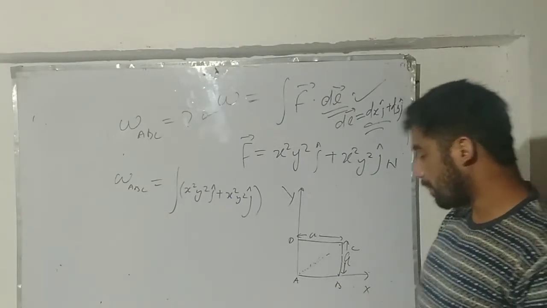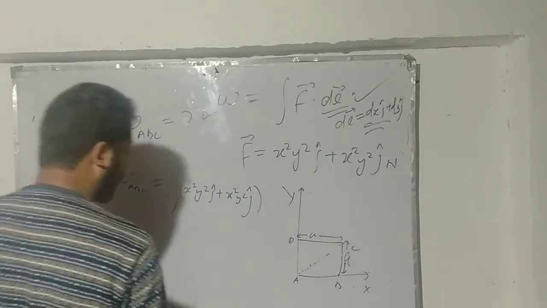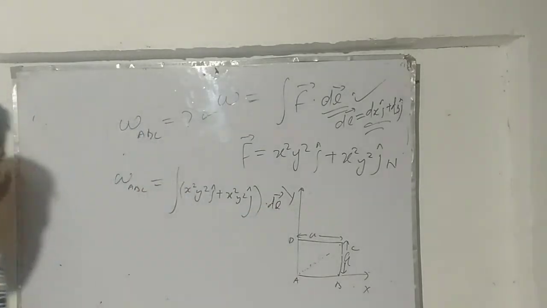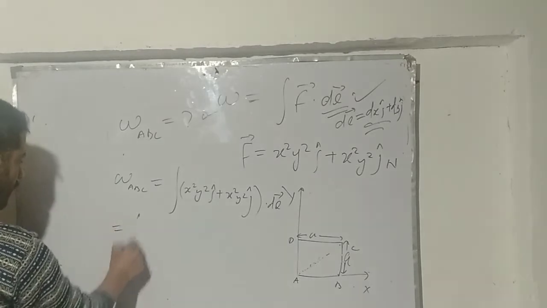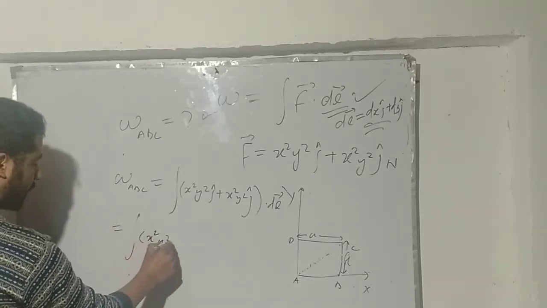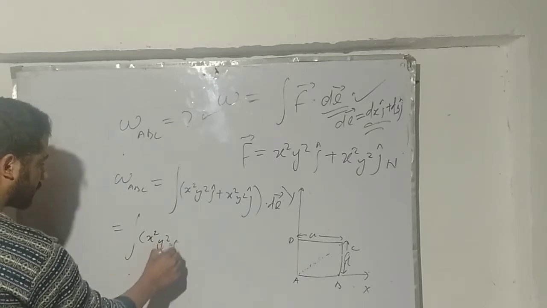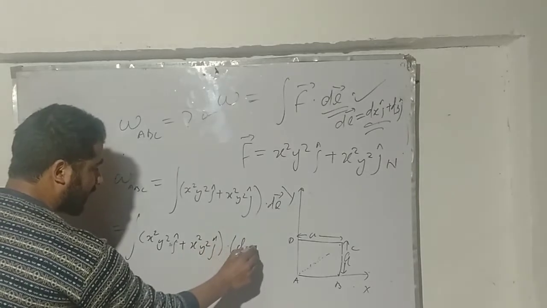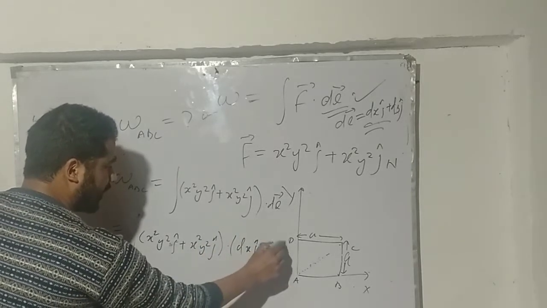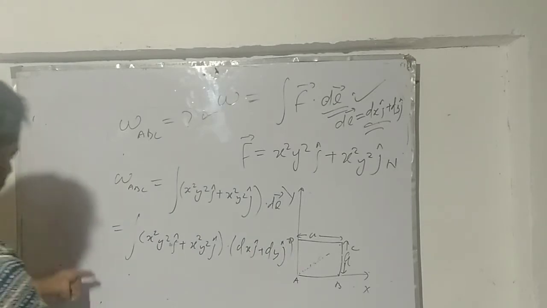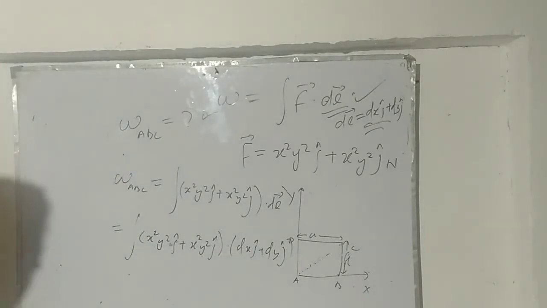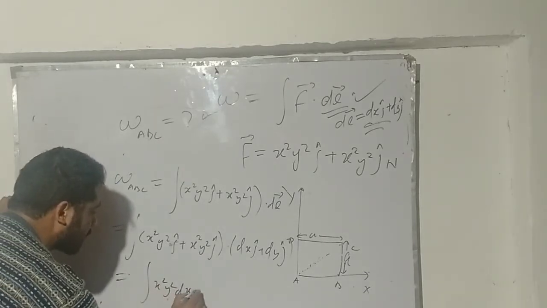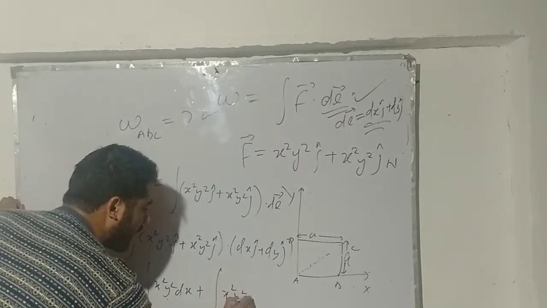For a moment I can write it as dl vector because there is not enough space. So here it will be the integral of (x squared y squared i plus x squared y squared j) dot (dx i plus dy j). If I simplify this dot product, I get the integral of x squared y squared dx plus the integral of x squared y squared dy.